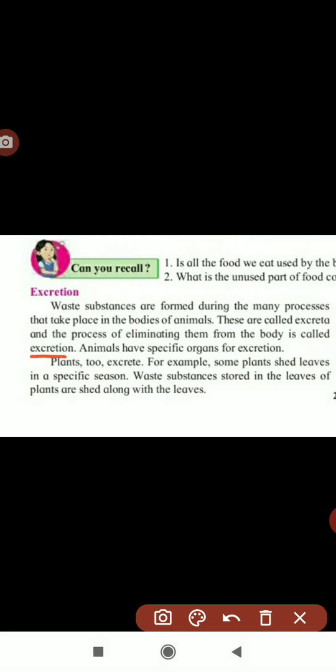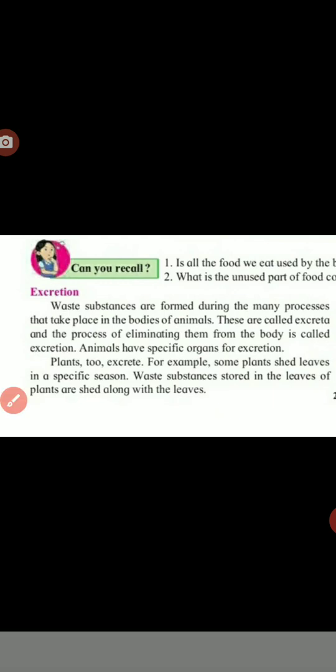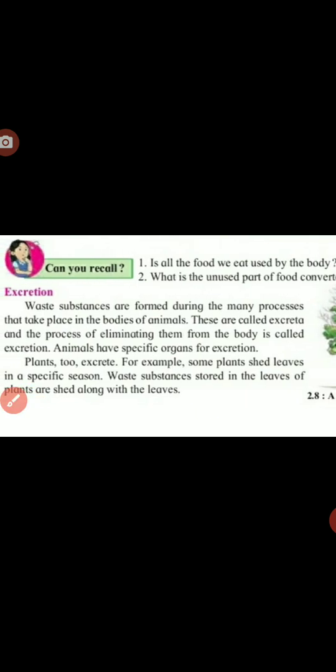Means unwanted food or waste which we are eliminating from the body, that process is known as excretion. So animals have the specific organs for the excretion. Yes, are you getting what is meant by excretion? Whatever the unwanted waste substance is there, that substance is known as excreta, and the process of eliminating them from the body is called excretion.